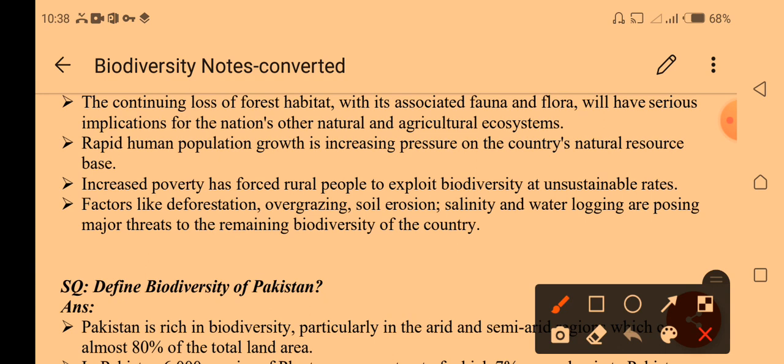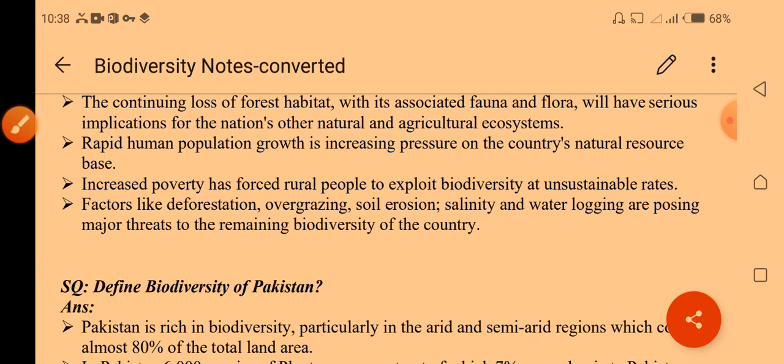Factors, what are the factors? Especially deforestation, which we have already discussed, means loss of forest for farming, agriculture, industry, or housing purposes. Overgrazing, which we have already discussed, has a negative impact on the vegetation, especially the grass, of the environment. Soil erosion is a negative impact. Salinity, waterlogging or poisoning are major threats to the remaining biodiversity of the country. It's time for us to protect the biodiversity.